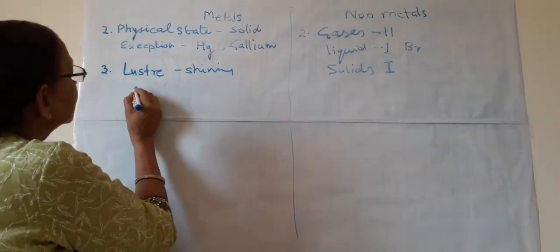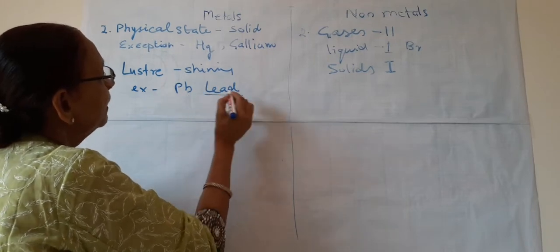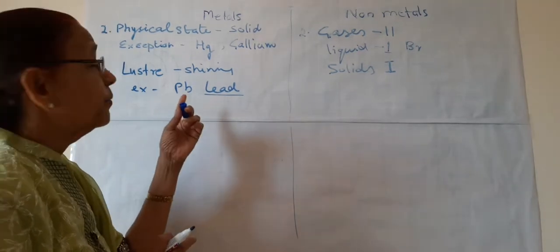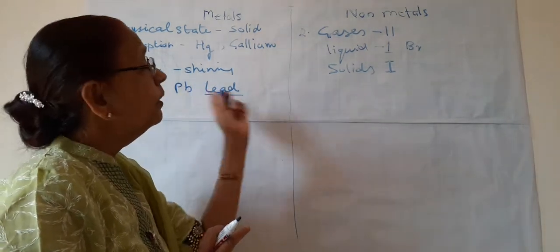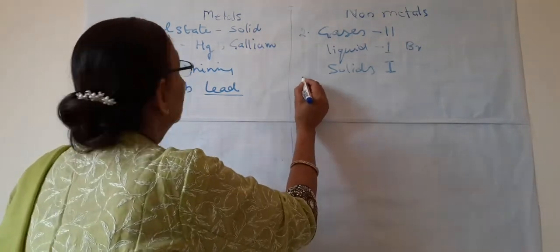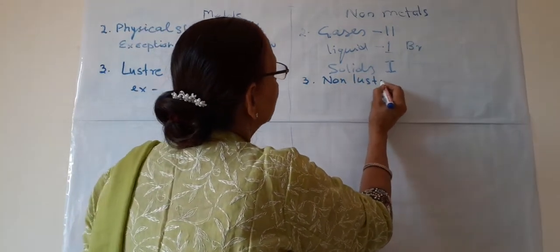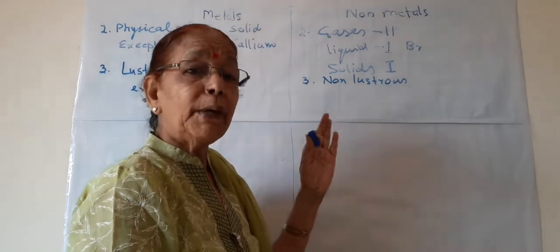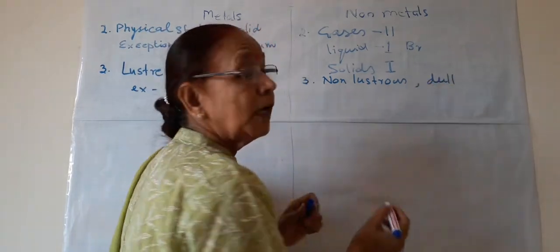Here again exception is there, lead. This is the formula for lead. Lead is dull in appearance. It is not shining, it is an exception. You have to learn all the exceptions which I am giving you under these points. Now, what is there in non-metals? About luster, they are non-lustrous. That is, they do not shine. But again, it means they are dull in appearance.